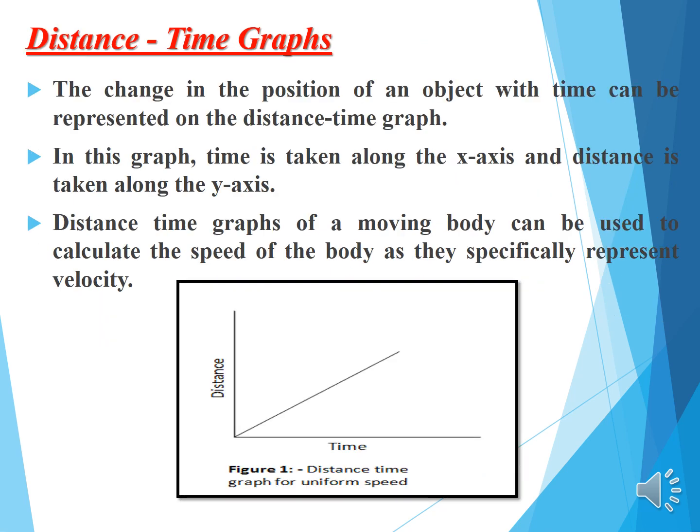Distance-time graph. The change in the position of an object with time can be represented on the distance-time graph. In this graph, time is taken along the x-axis and distance is taken along the y-axis. The distance-time graph of a moving body can be used to calculate the speed of the body. In this graphical representation, you can understand the object is moving with uniform speed, because there is no variation between the x and y axes.